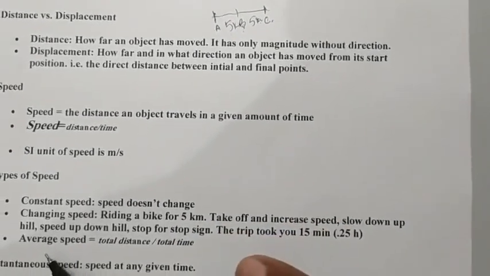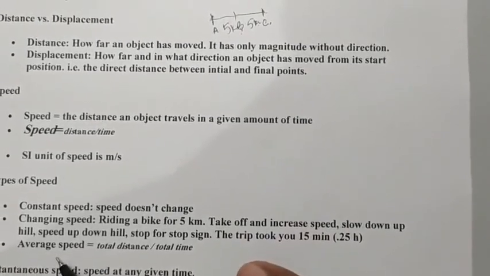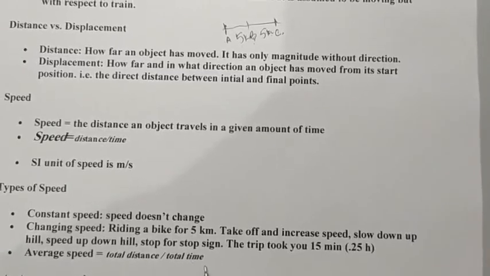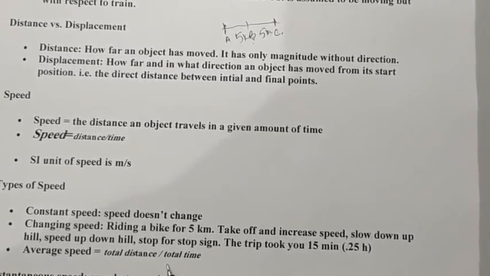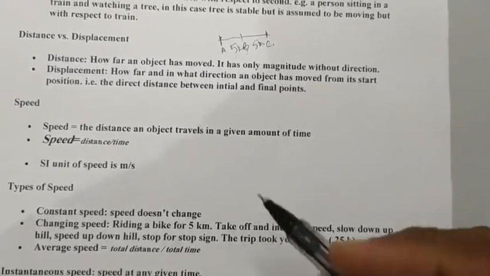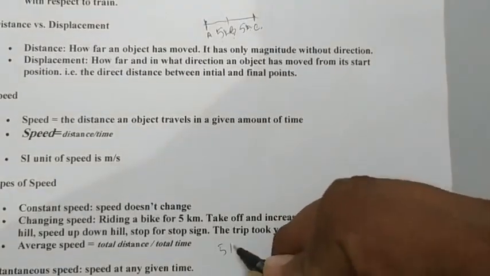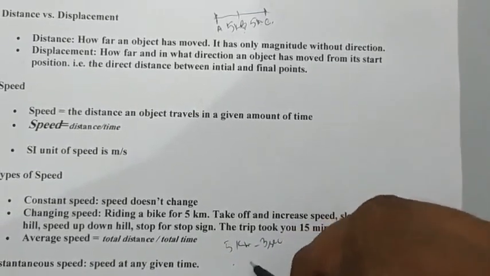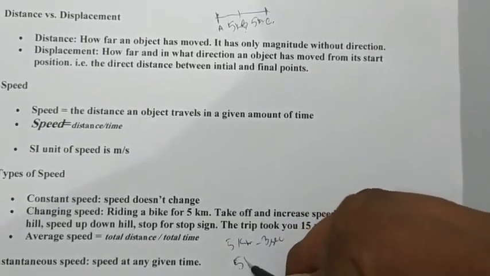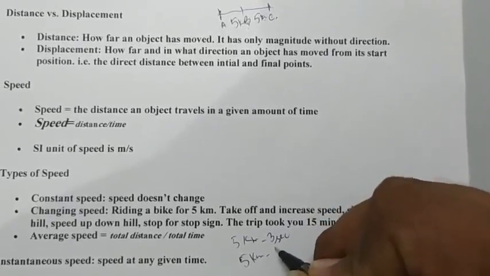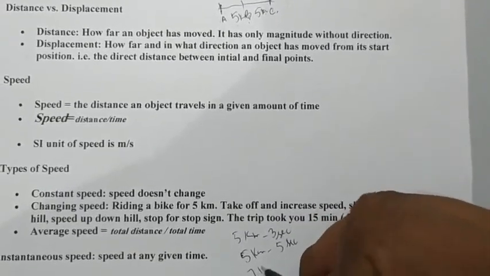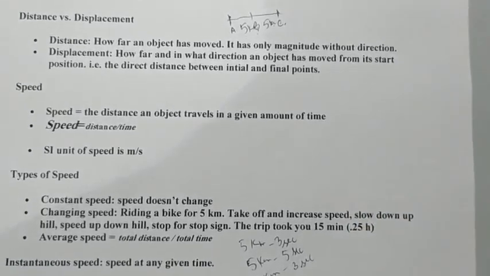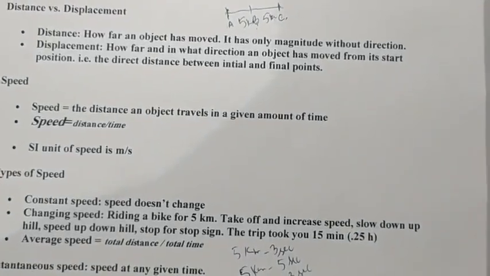Next is average speed. Average speed is the total distance traveled divided by the total time taken. If a body travels 5 km in 3 seconds, 5 km in 5 seconds and 7 km in 3 seconds, what will be the average speed of this body?